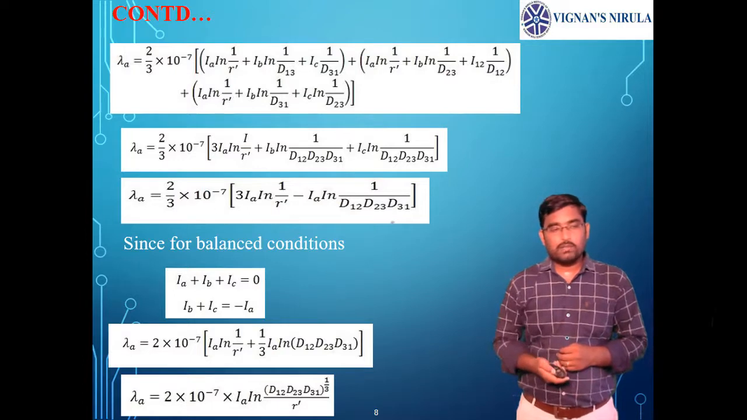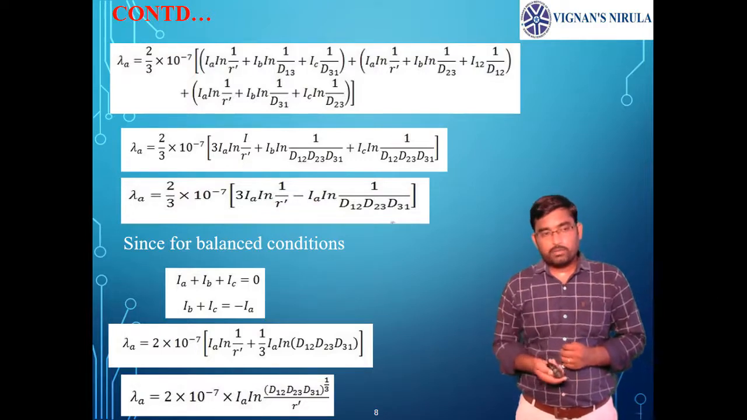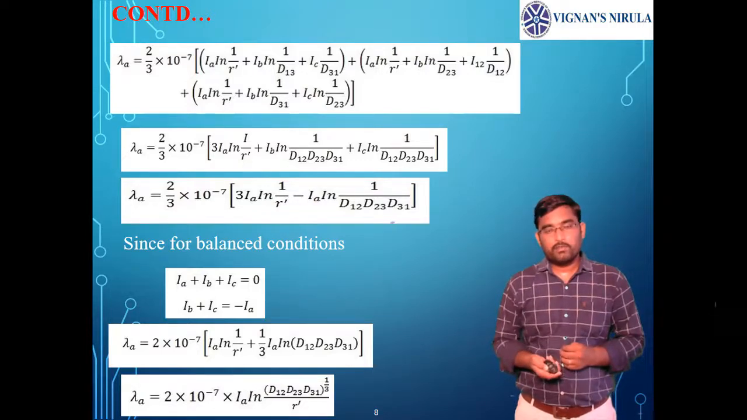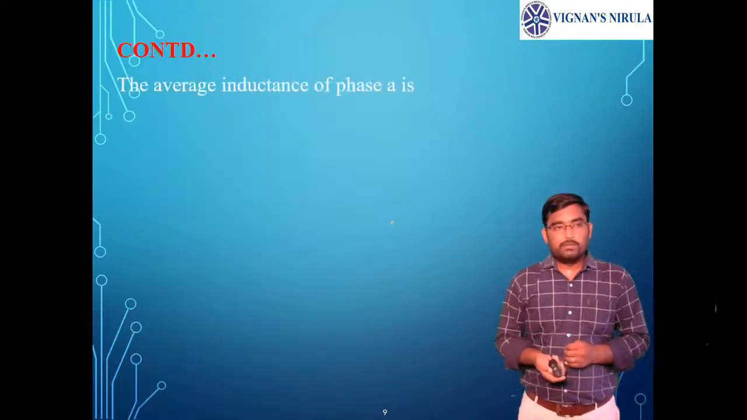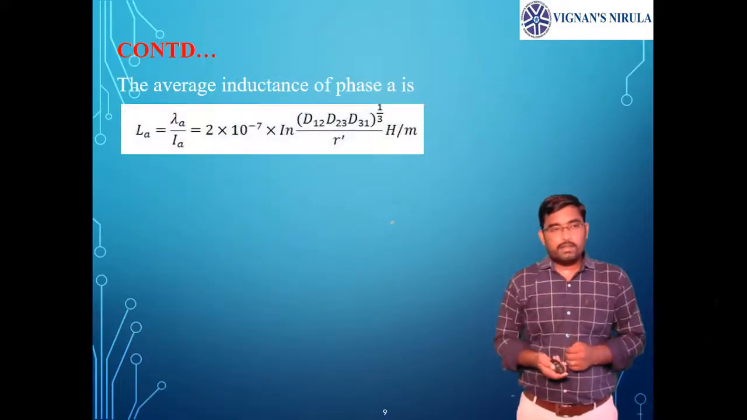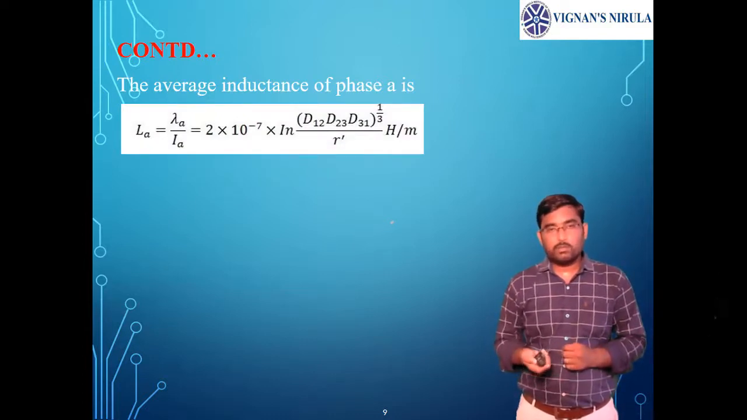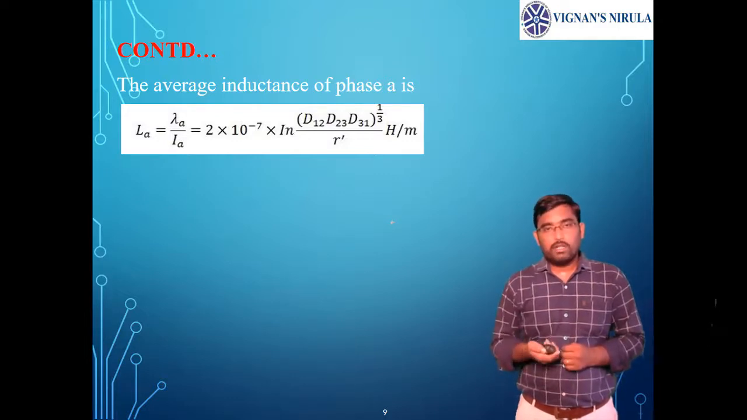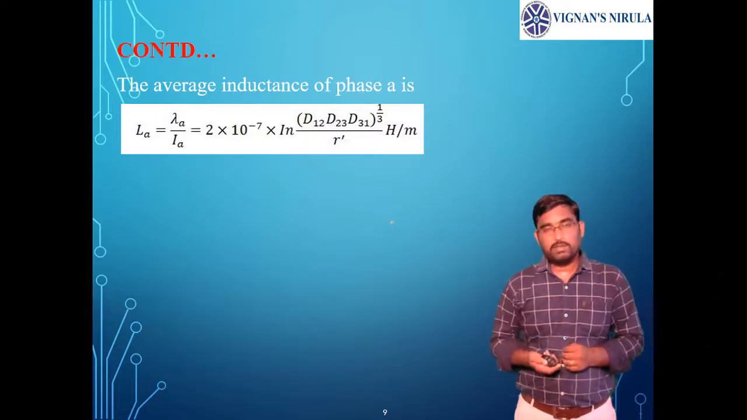Now totally psi A equals 2 into 10 power minus 7 into Ia into ln of (d12, d23, d31) whole power 1 by 3 by r dash, sorry, where r dash is 0.7788 into r. So the average inductance of phase A is LA equals flux linkage by current, psi A by Ia, 2 into 10 power minus 7, Ia gets cancelled. It becomes ln of cube root of d12, d23, d31 by r dash. So this is the expression for conductor A.